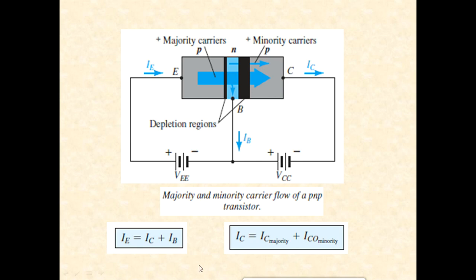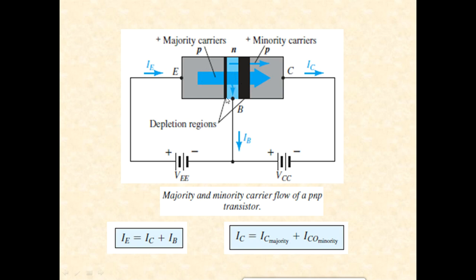Now another important point is, what are all the constituent currents in the collector current itself? If you understand very deeply, you will see that the collector current is not only due to the flow of the minority carriers from the base to the collector which had entered from the emitter side.